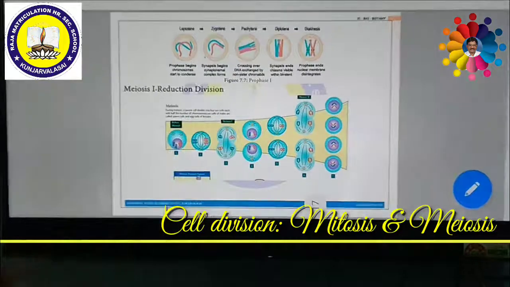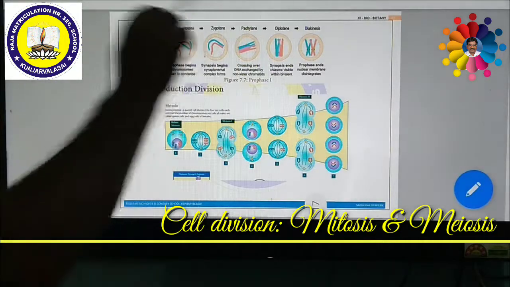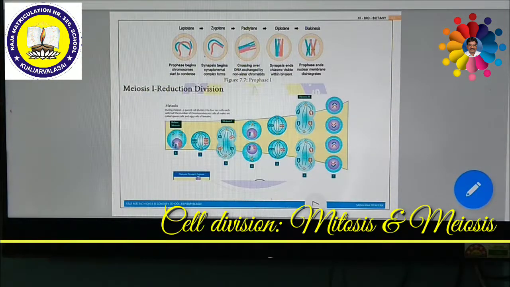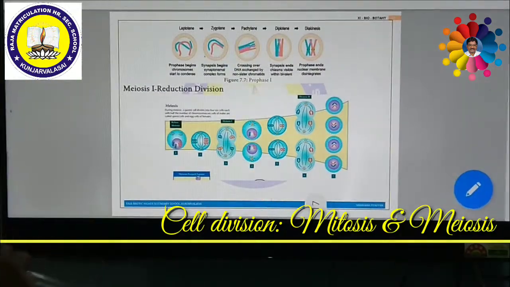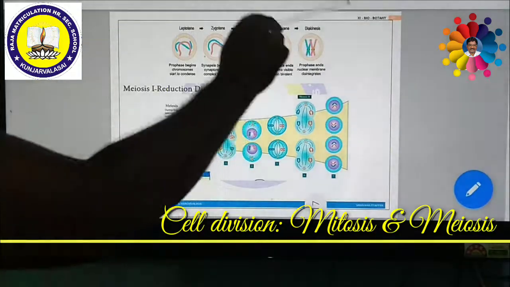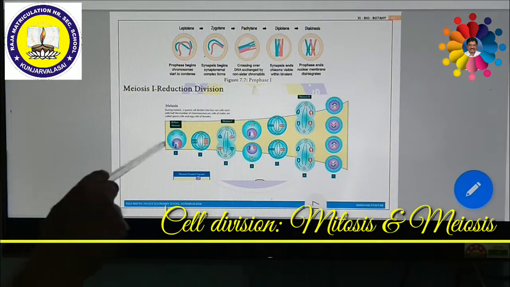Once again, it is forming like a prophase. Then the nuclear membrane and everything will be disintegrated during this stage. The nucleolus and nuclear membrane will be disintegrated during this diakinesis phase. This entire process is called prophase 1. So this will take a lot of time. After prophase 1, it will enter into metaphase 1.